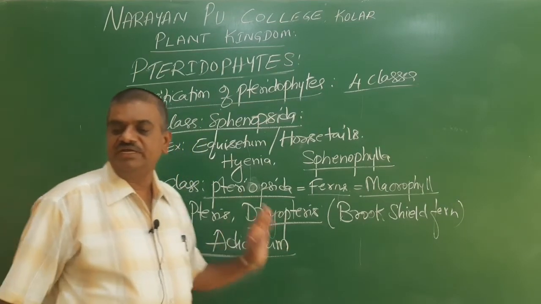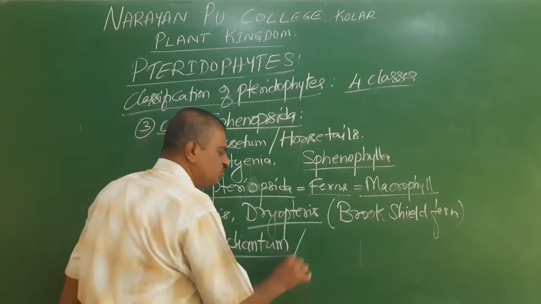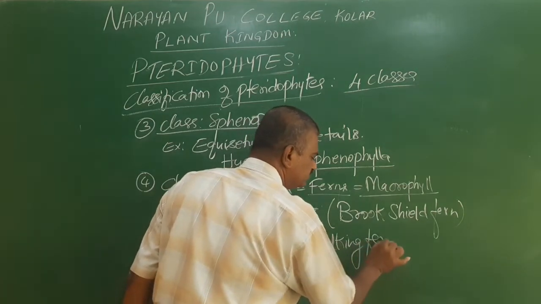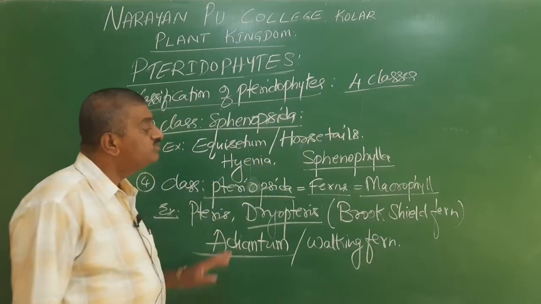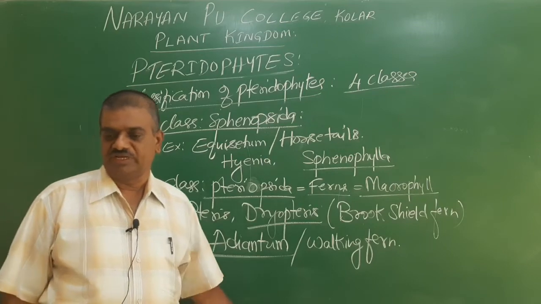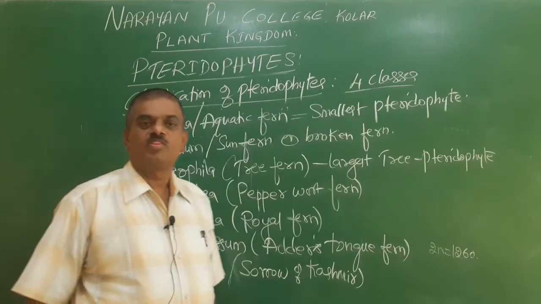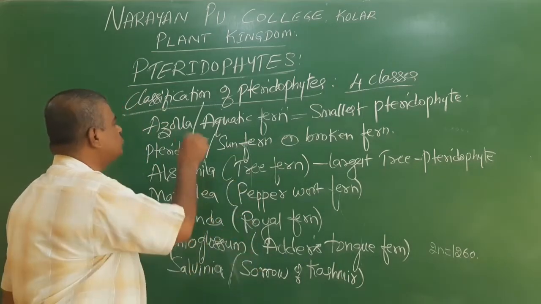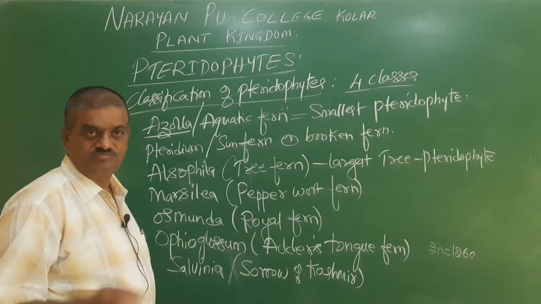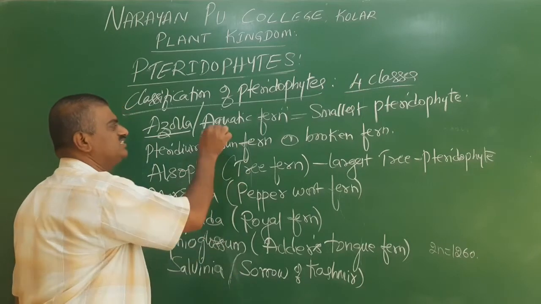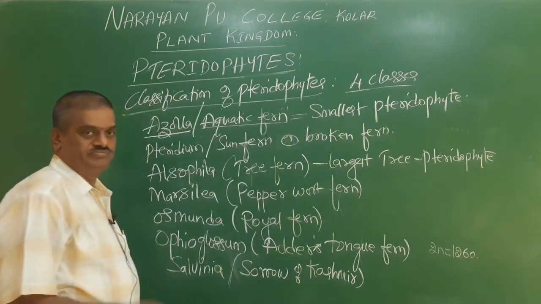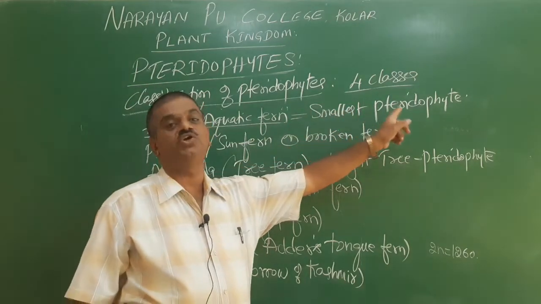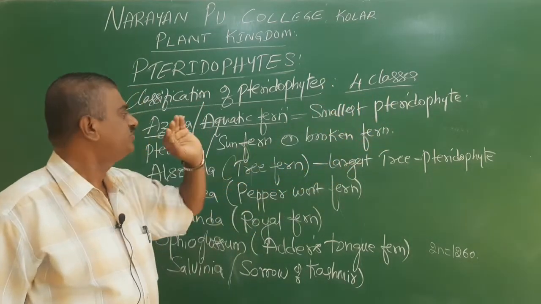In this Adiantum, this is commonly called walking fern. Some more examples are there. Other examples: one is called Azolla. Azolla is also called aquatic fern. This Azolla is called the smallest pteridophyte.